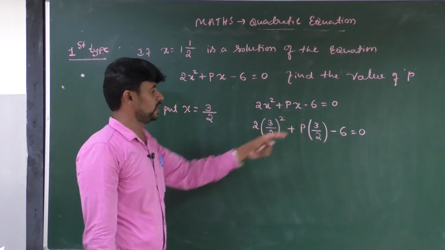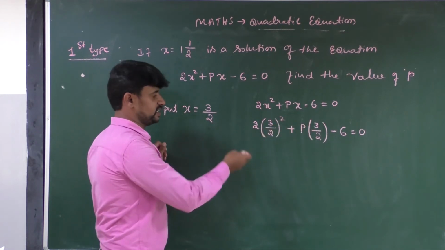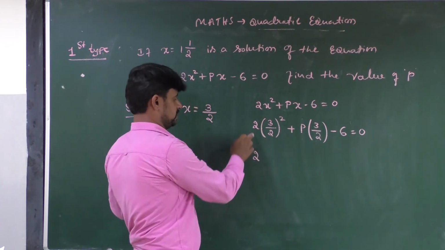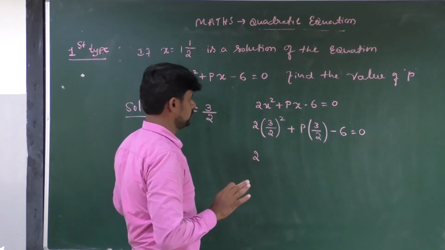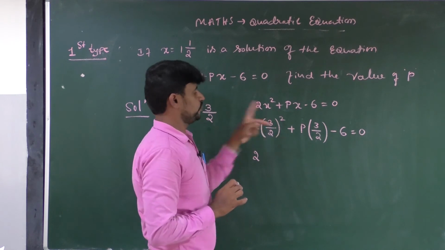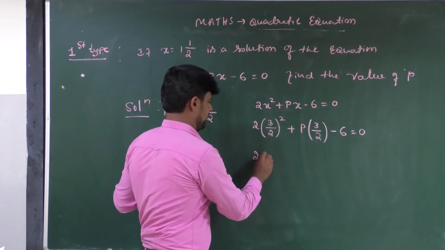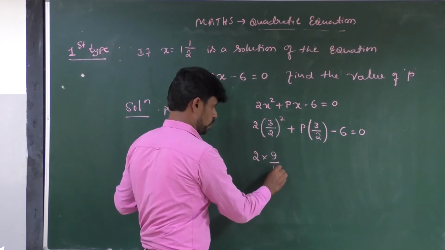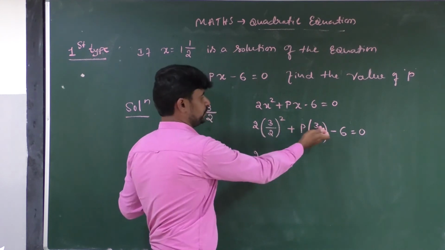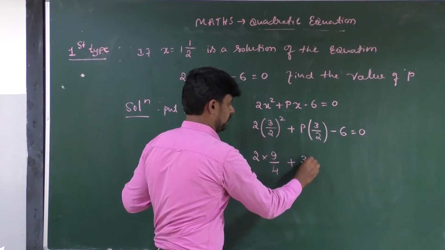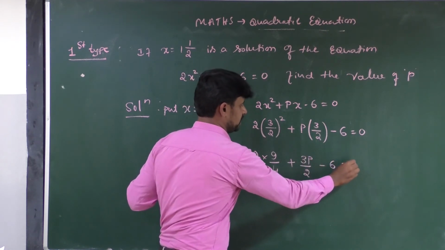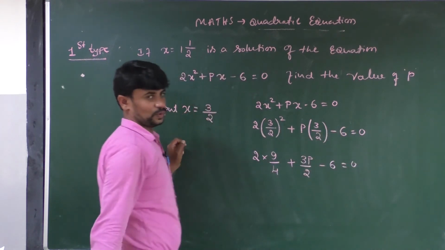As it is. Then if there is any simplification, first do it. 2 is there, as it is. 3 square is there. 3 square means 9 by 2 square means 4, plus 3 into p, 3p divided by 2, minus 6 is equal to 0.